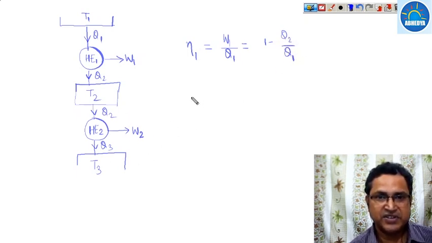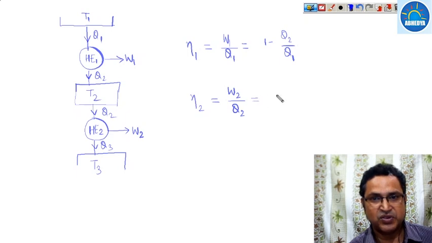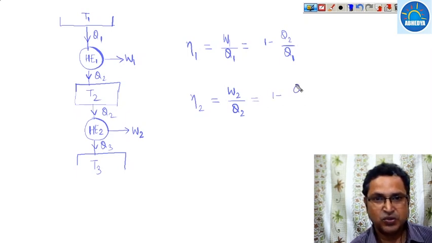Similarly, what is the efficiency of the second heat engine? It is W2 upon Q2. Q2 amount of heat is taken, so this is 1 minus Q3 upon Q2.